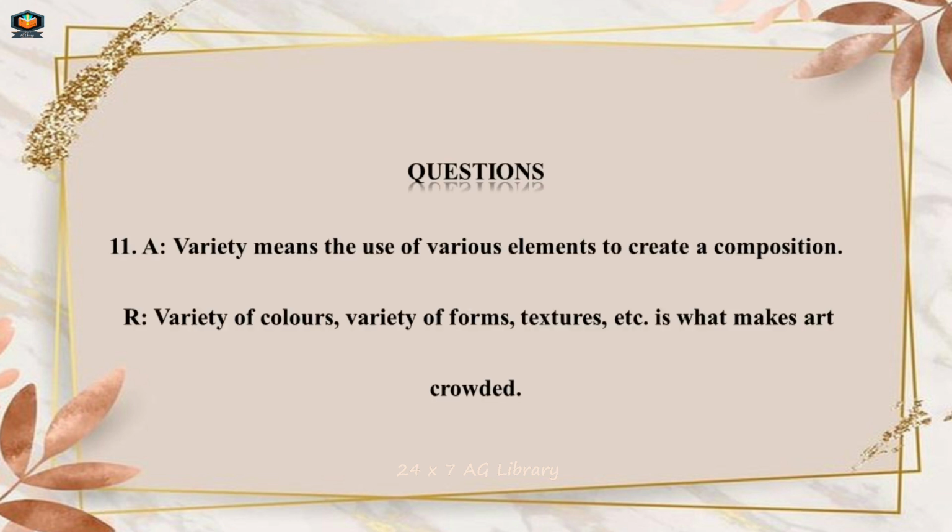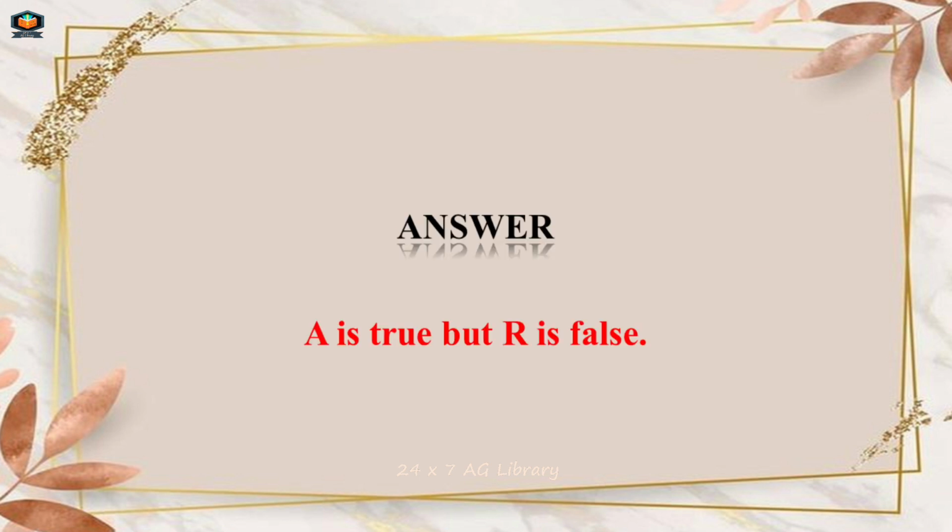Questions. Number 11. A. Variety means the use of various elements to create a composition. R. Variety of colors, variety of forms, textures, etc. is what makes art crowded. Answer. A is true but R is false.